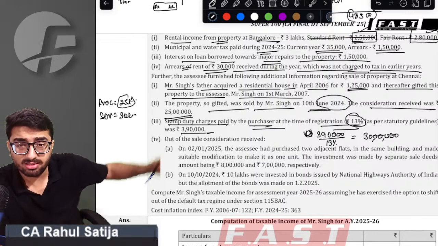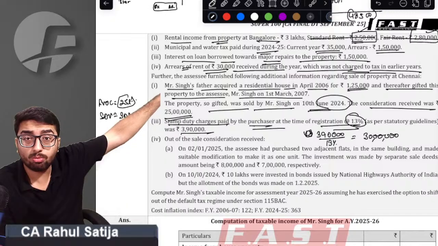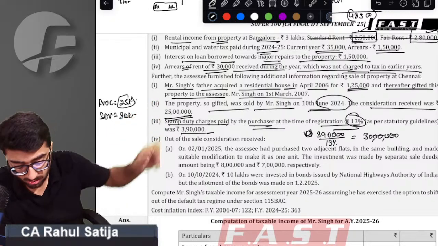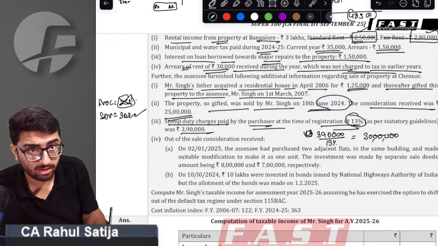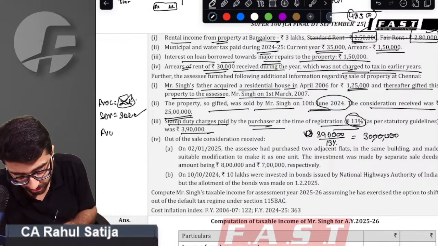Sir, what to do in this case? We have to disregard the consideration and take stamp duty value as consideration. Our full value of consideration will turn out to be 30 lakh rupees.